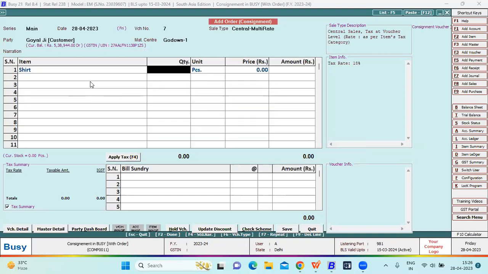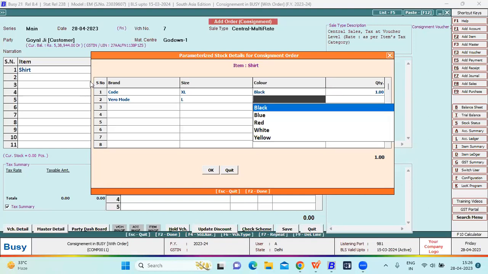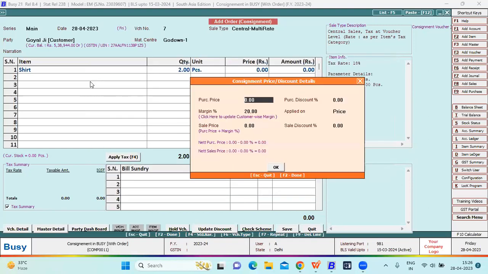I selected shirt here, 2 pieces. It will ask you the parameter detail. The brand is Coat, size is XL, black, quantity is 1. We define the brand, size, its color, the quantity is 1. After setting the configuration, it will ask you the window for the consignment price discount details.